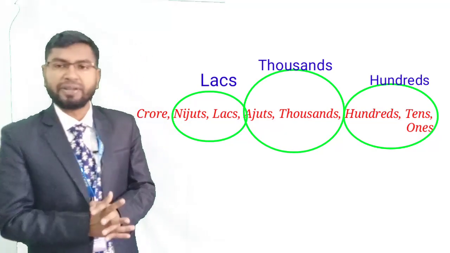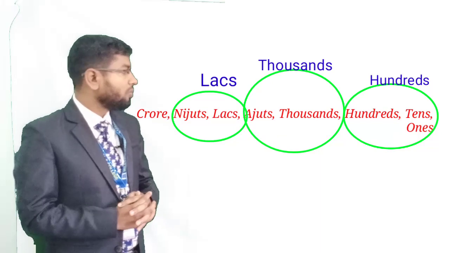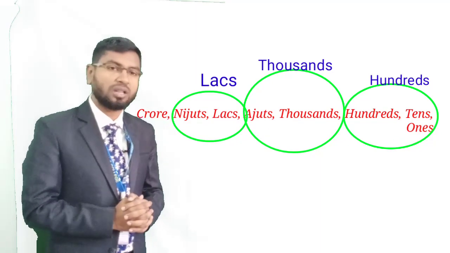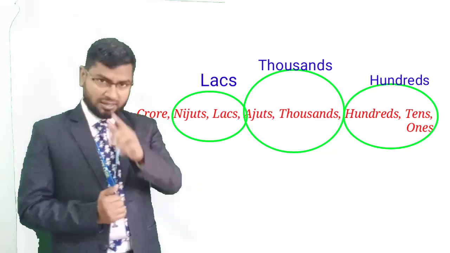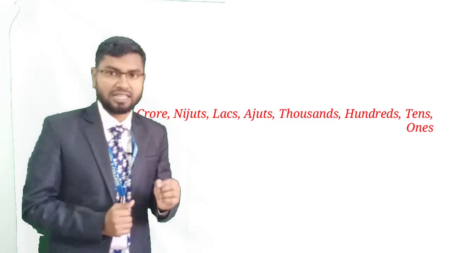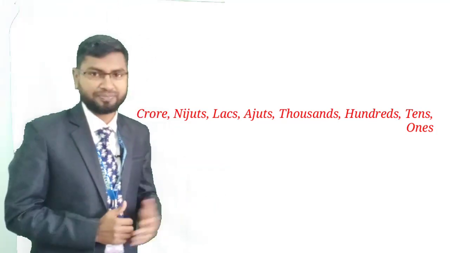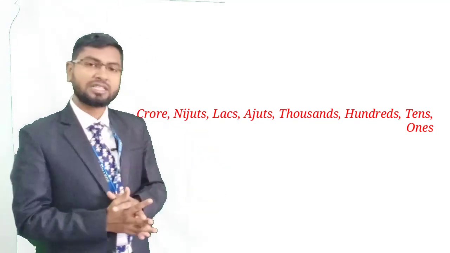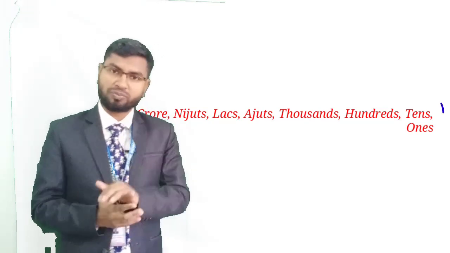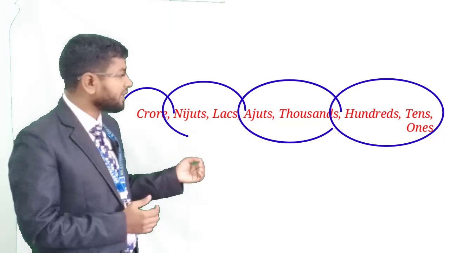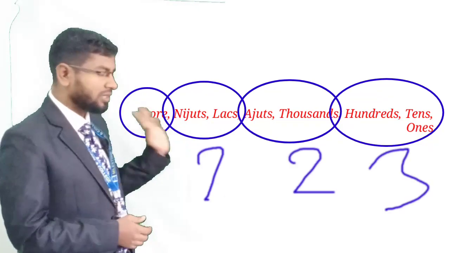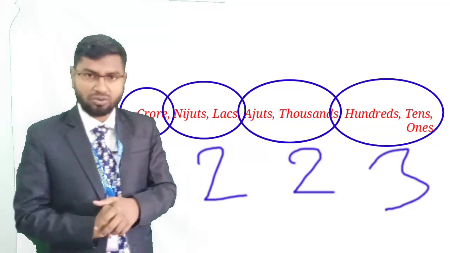Again, read with me. Loudly you will tell: ones, tens, hundreds, thousands, ten thousands, lakh, ten lakh, crore. We will separate this number into 4 parts. 3, 2, 2, done. Then the rest is the crore column.